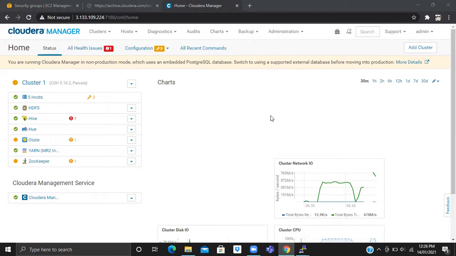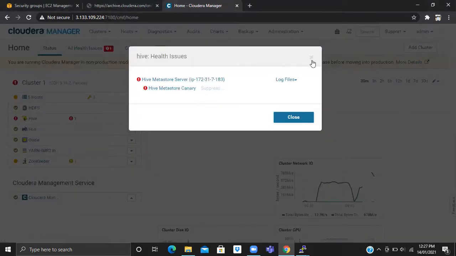Sam, please note this down. The next time you set up this database, try first with the MySQL database in Linux, and then you can try with the RDS database.